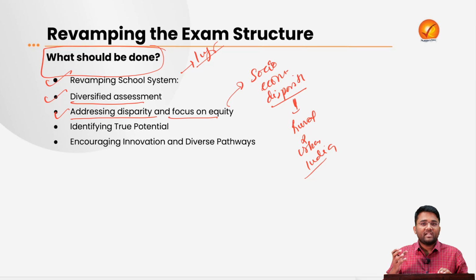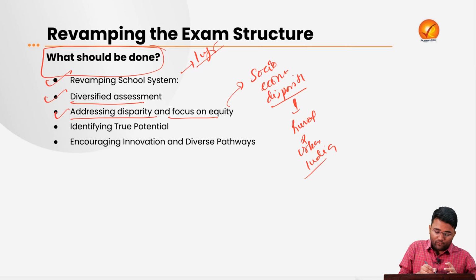So the government may come up with schemes that provide coaching for these students who are not well off financially. For example, recently the UP government is running a successful scheme named Abhyuday, which is providing competitive exam coaching to these students who are financially weak.